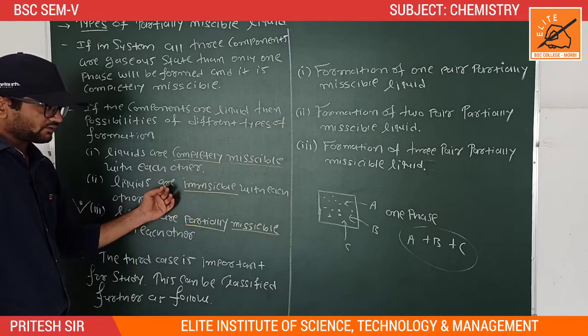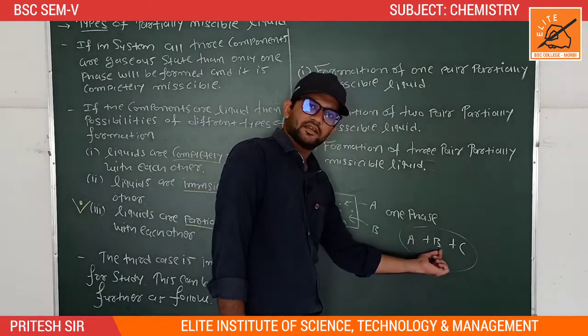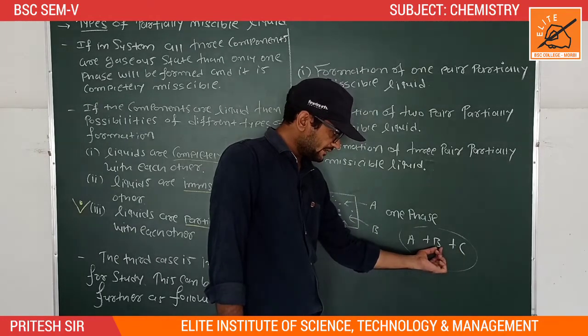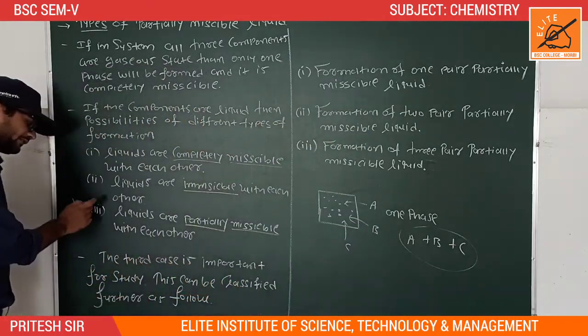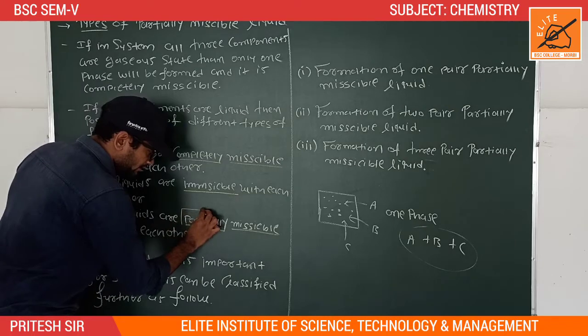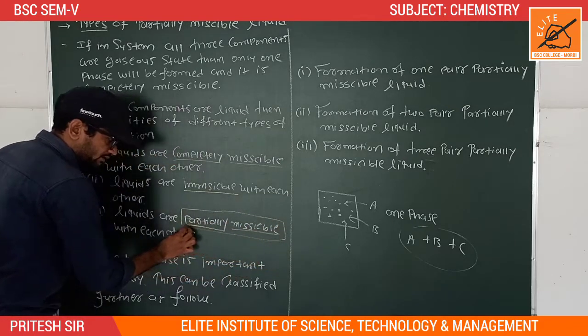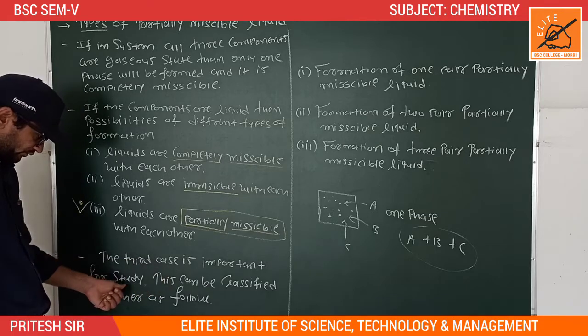Some amount of A is dissolved in liquids B and C, and some amount of B is dissolved in liquids A and C. And the third case is important for study.